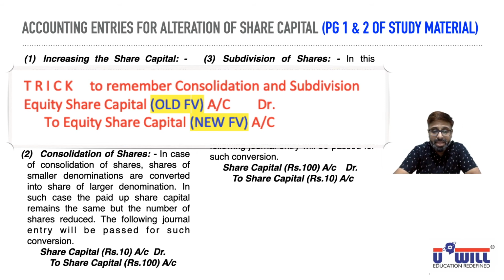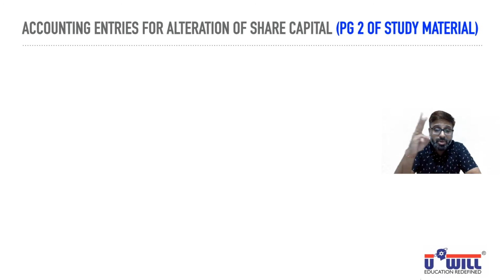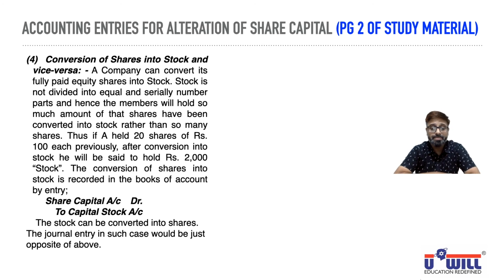Okay. Now, let's take the next one. As I said, section 61 and 64 covers 3 things that we studied in the first slide: consolidation, subdivision, and the third was conversion. What conversion? Conversion of shares into stock and vice versa. Look at it, this is there in the second page of your study material.